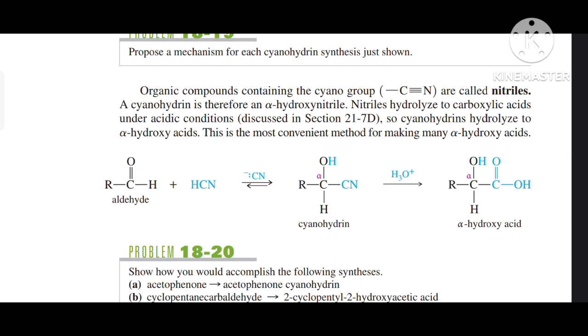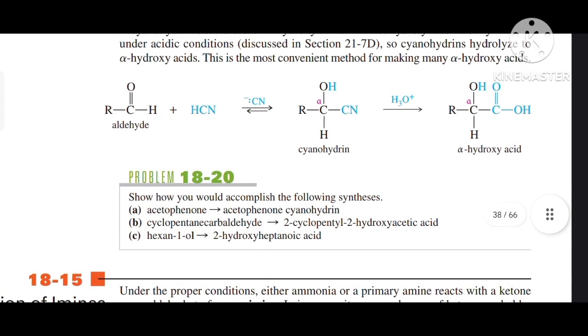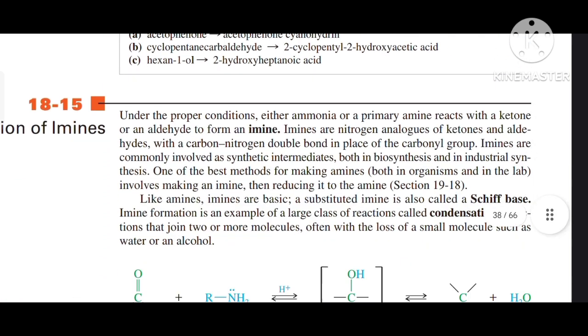Nitriles are hydrolyzed to carboxylic acids under acidic conditions. So a cyanohydrin is hydrolyzed to an alpha hydroxy acid. This is the most convenient method for making many alpha hydroxy acids. So there is an example given over here in which the aldehyde is treated with hydrogen cyanide and it gives our cyanohydrin, and on hydrolysis it gives alpha hydroxy acids.